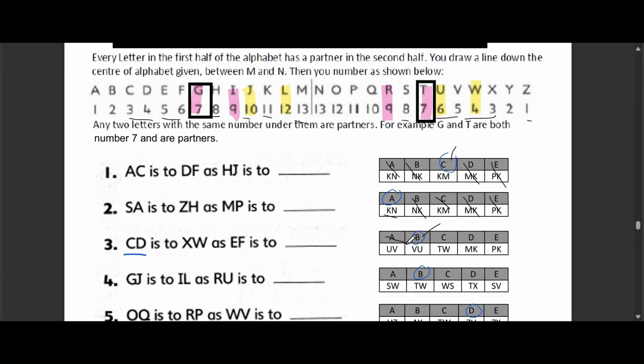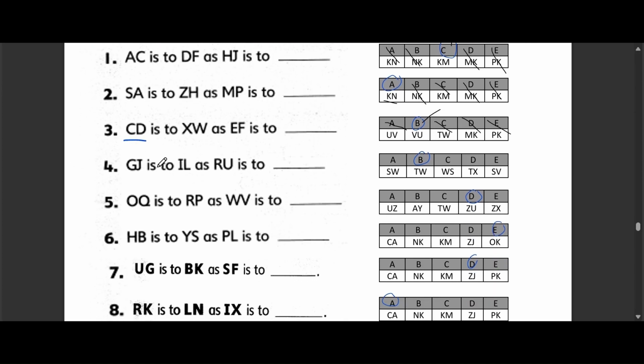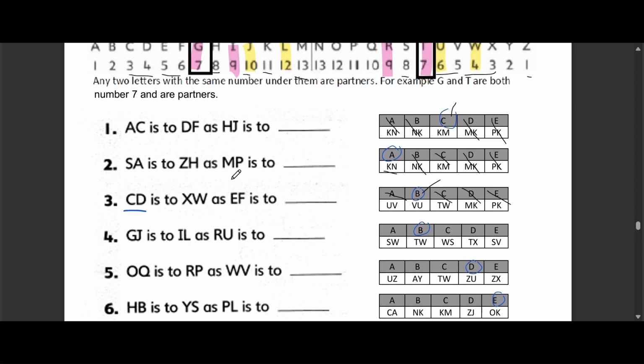Option A, UV, reverses the correct answer. Option C, TW, includes only one correct letter. Options D and E are incorrect because they don't follow the mirror image rule. Question 4. GJ is to IL as RU is to what?